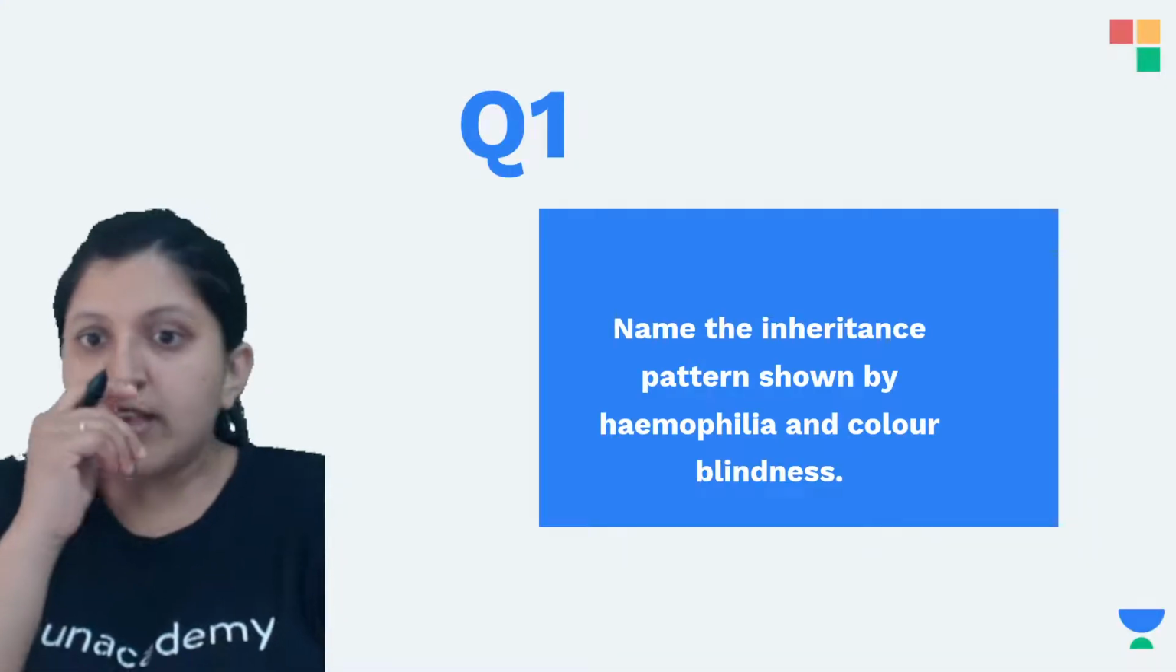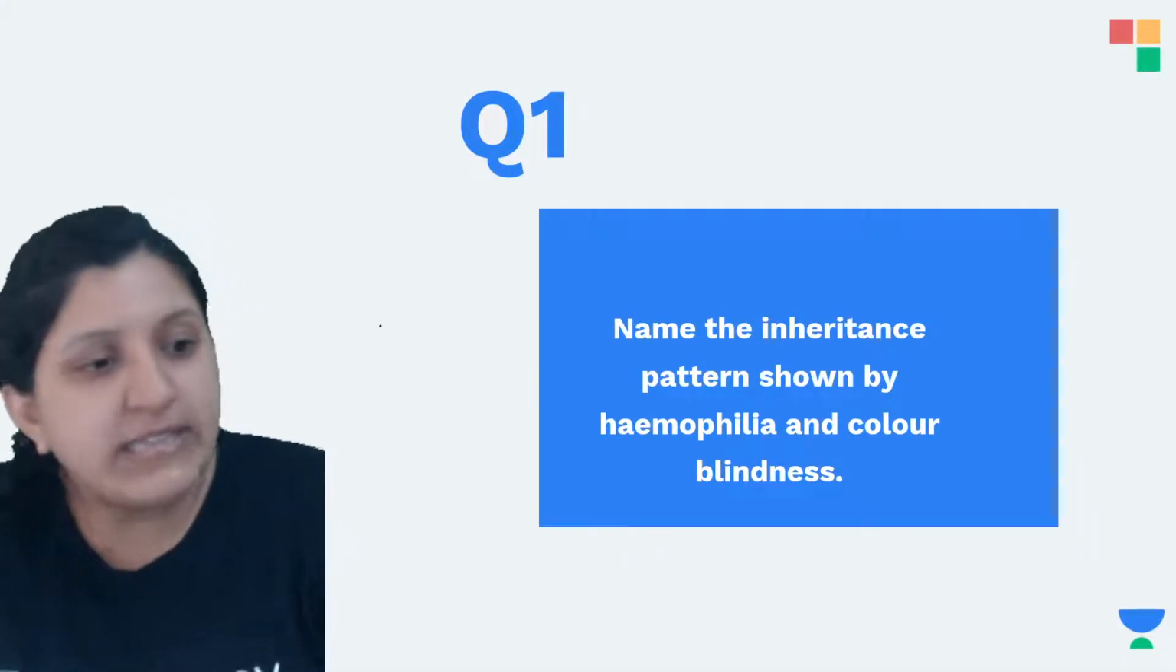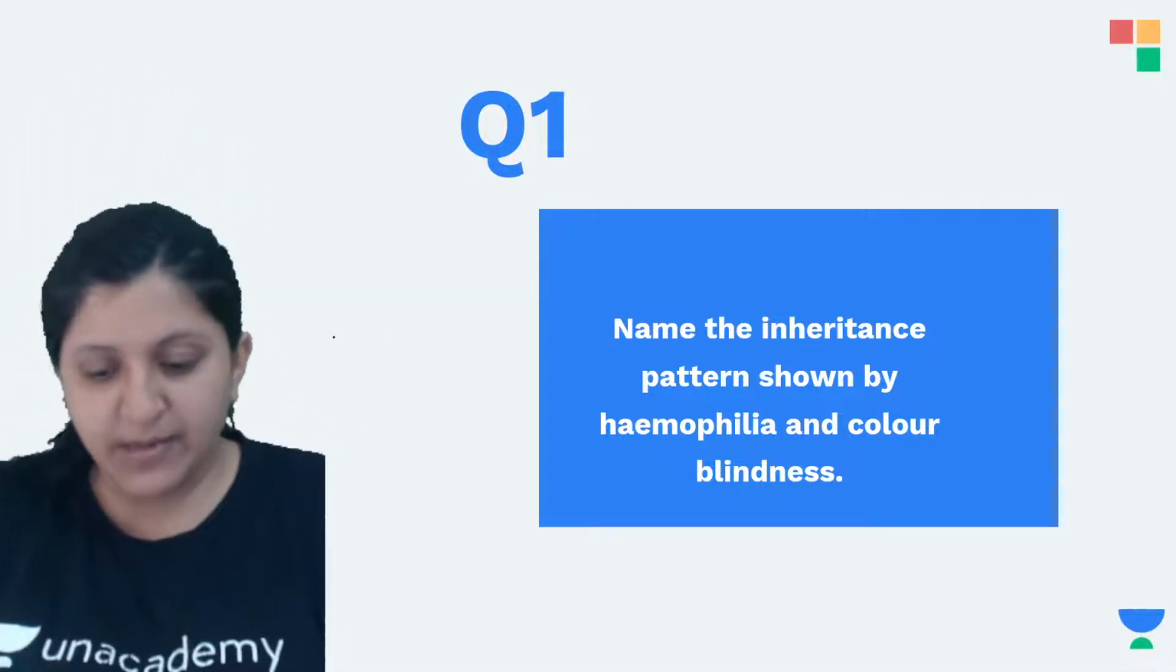So let's see this. Name the inheritance pattern shown by hemophilia and color blindness. Yes, anybody?